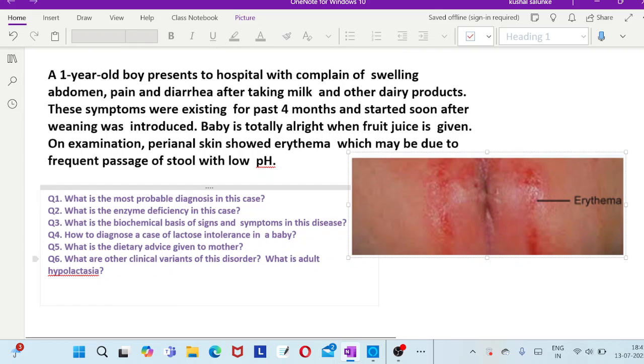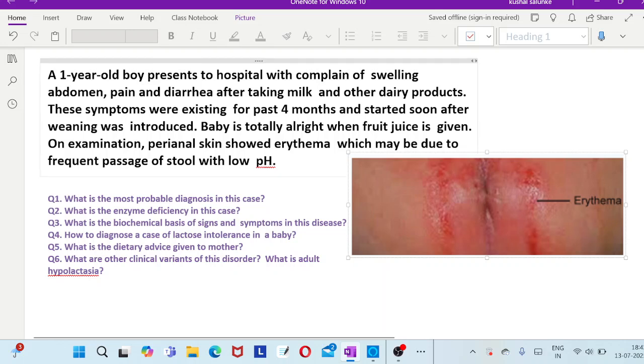Okay, now coming to the next question: how to diagnose a case of lactose intolerance in the baby? We can see the diagnosis in 3 points. First, stool pH, because lactose ultimately combines with hydrogen ions, so there will be acid formation. Stool pH in infants with lactose intolerance is typically below 5.5 to 6. They will usually be below, and that's why you can see in this patient there is erythema around the perianal region.